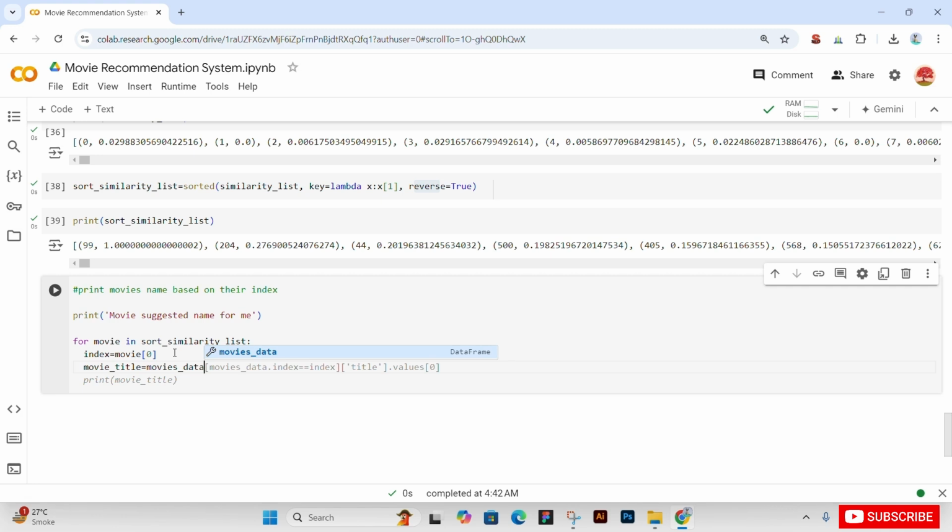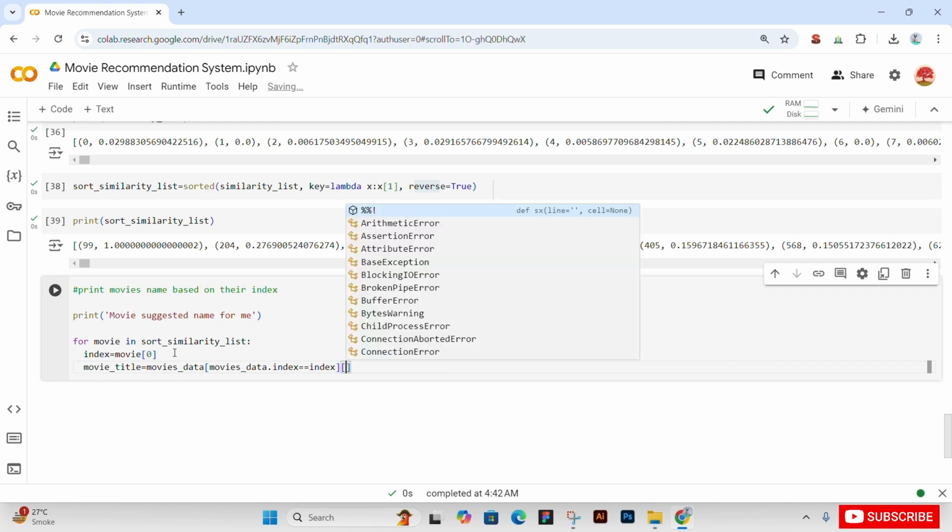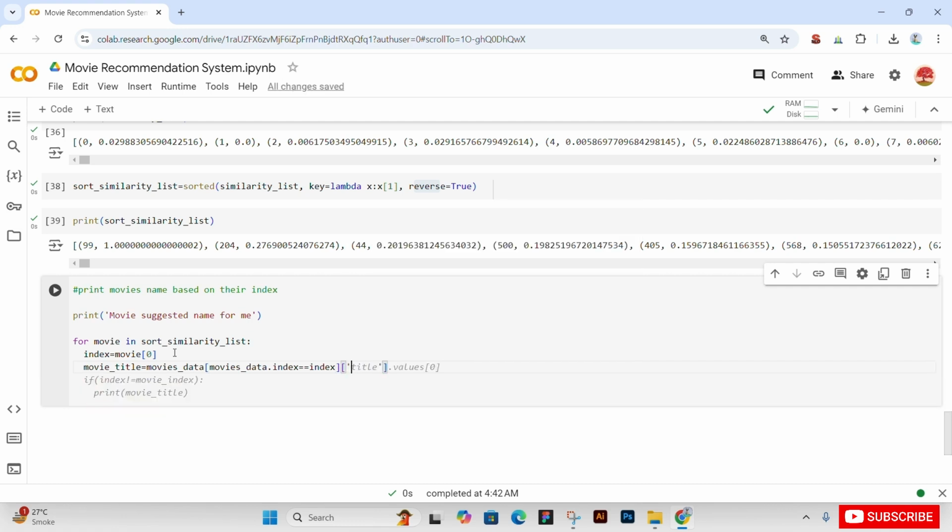So movies_data dot index is equal to index, so our 0 should be equal to 0, our 1 equal to 1. Then we get its title dot values at 0.